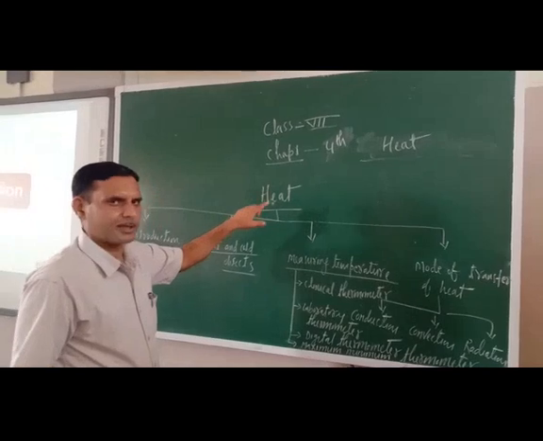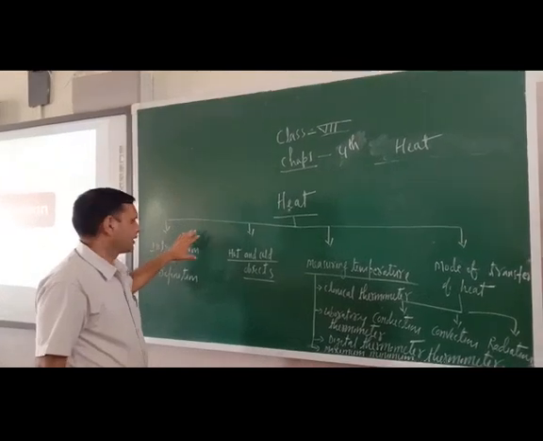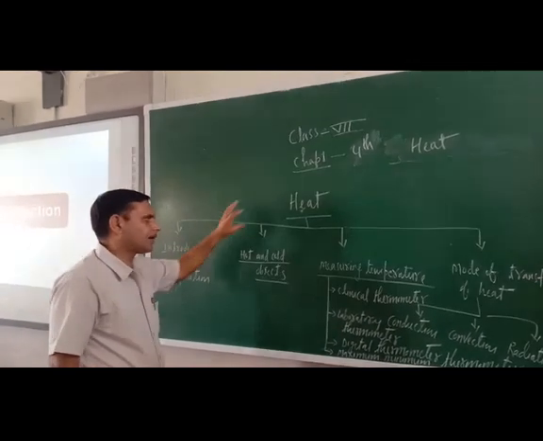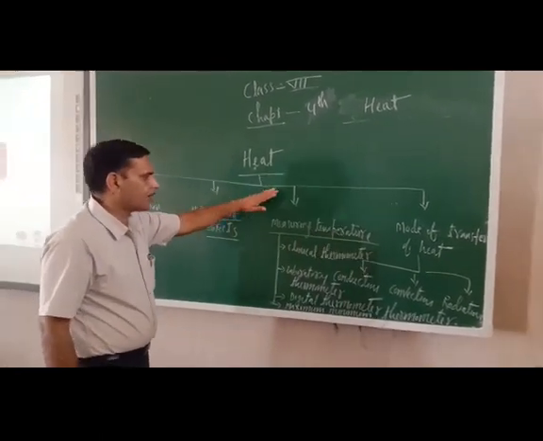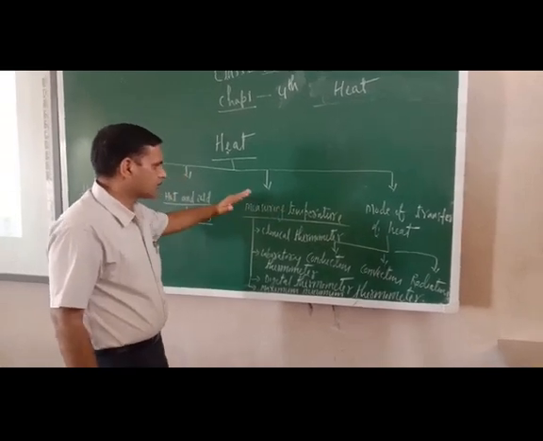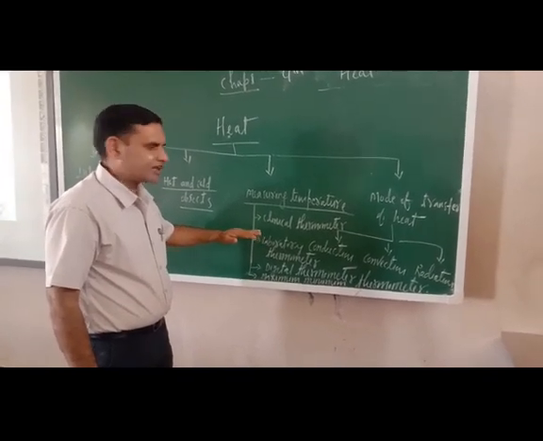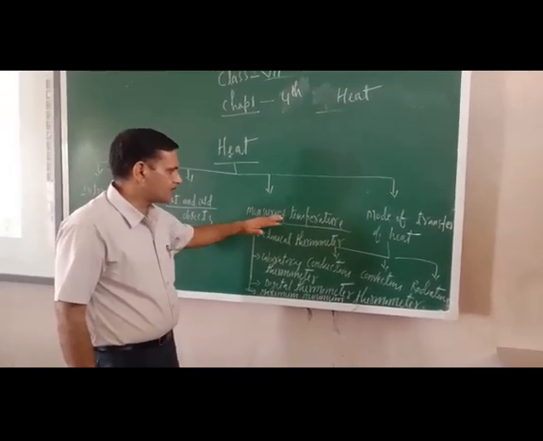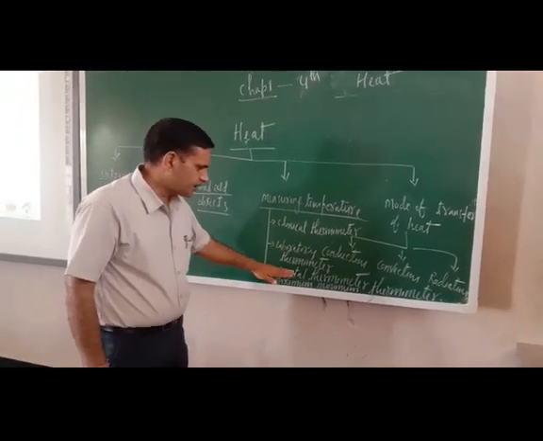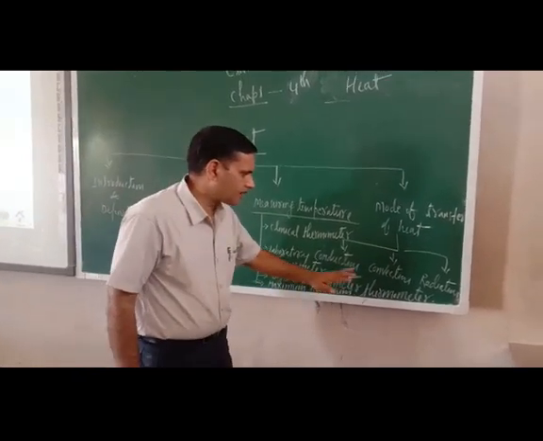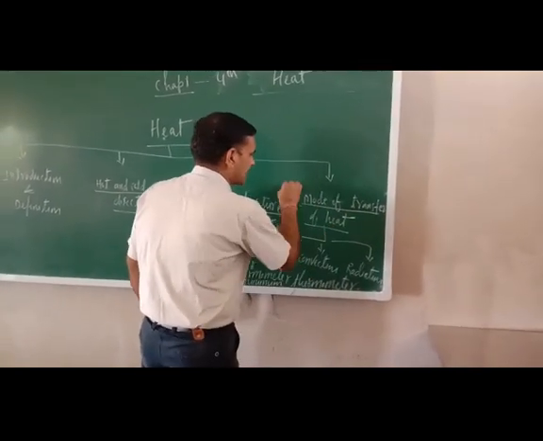Now chapter number 4, that is heat. In chapter heat I would like to discuss the following things. First one is the introduction and definition of heat. Second one is the hot and cold objects. Third one is the measuring temperature. For measuring the temperature, these are the devices. Basically thermometer is the device which can measure the temperature: clinical thermometer, laboratory thermometer, digital thermometer, maximum and minimum thermometer. And fourth thing is mode of transfer of heat. That is very important.